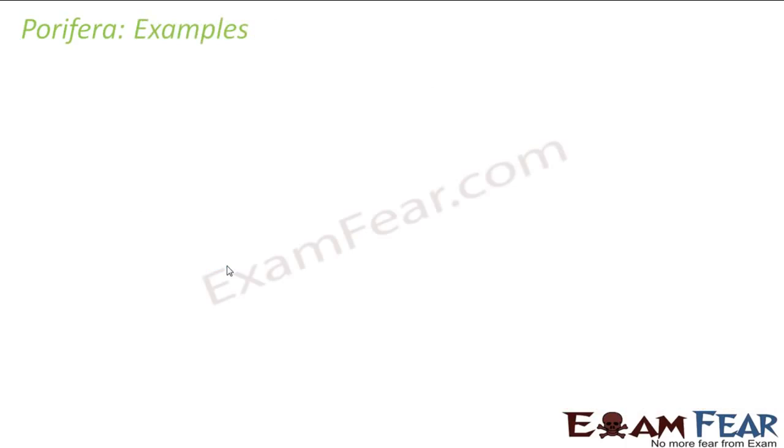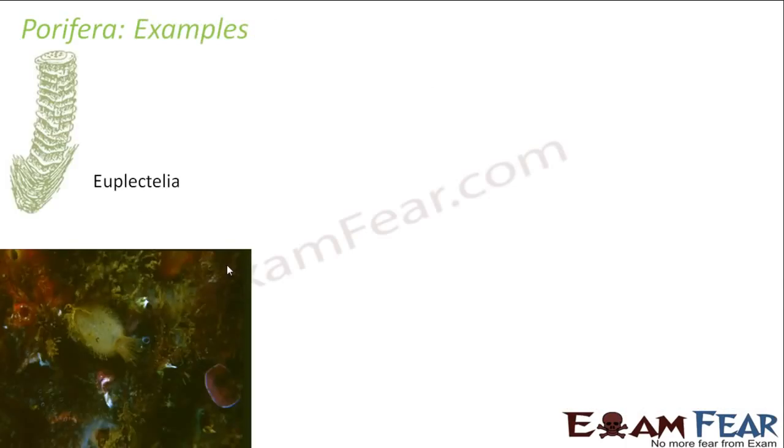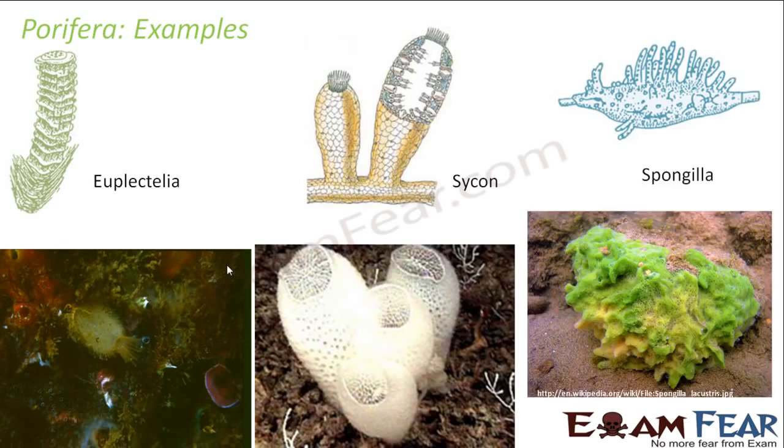Now let us look at some examples of Porifera. Some examples would be Euplectella, Scypha, Spongilla. These are some examples of Porifera. Here you can see that in each of them you have small pores throughout their body. This is how a Spongilla looks, this is how a Scypha looks, and on top you have a bigger opening-like structure. This opening is known as osculum. We will talk about the structure of Porifera in detail. So this is how it looks basically.